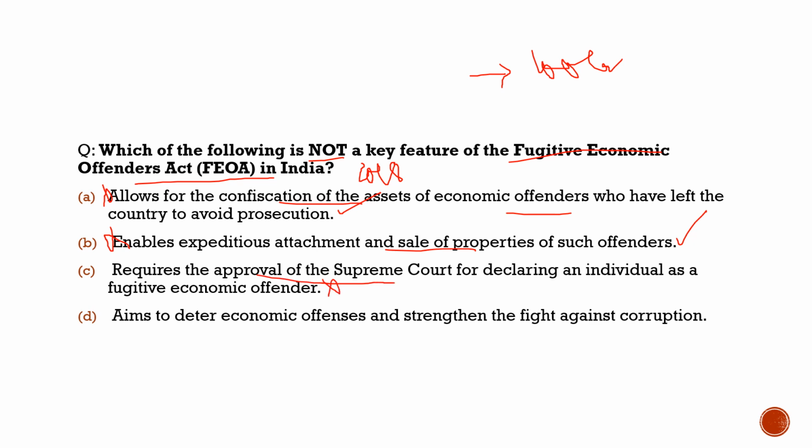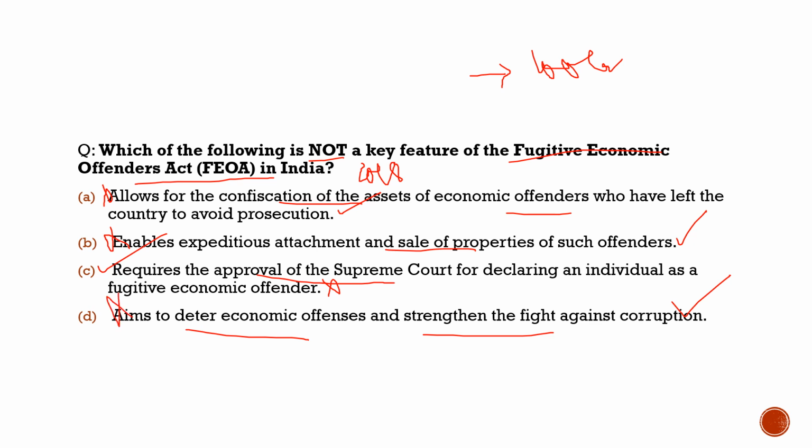Totally incorrect. It does not require the permission of the Supreme Court. So with respect to this question, this is the correct statement. Option C is the correct statement. It is not the feature of the Fugitive Economic Offenders Act. Coming to the last statement, aims to deter economic offenses and strengthen the fight against corruption. 100% correct with the act, but with respect to the question, totally incorrect statement.